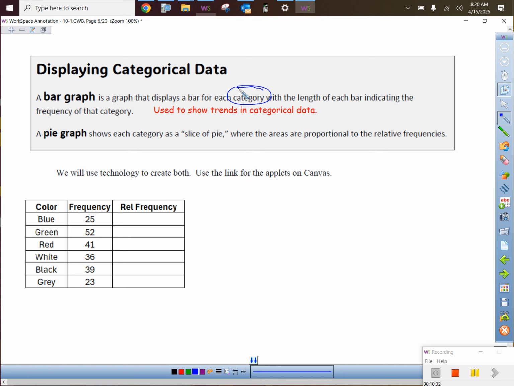Just like if we put you in groups and I said, let's list our hair color. I'd have so many people with blonde hair, they'd get in a category, right? So many people with brown hair, they'd be in a category, and so on. The other thing is a pie graph, but we want to see this data better, so we're going to do it with these applets.